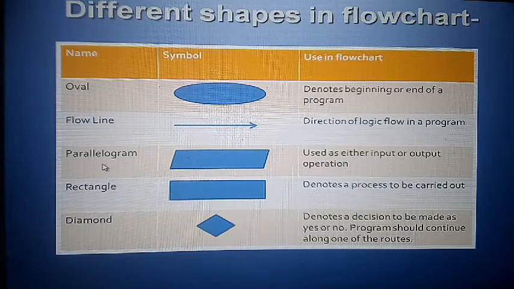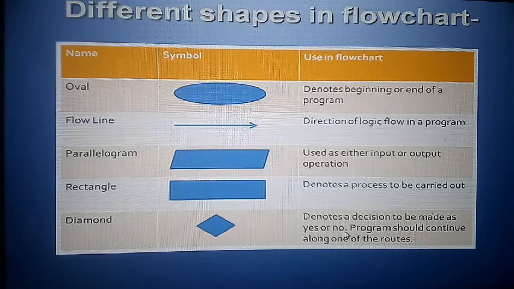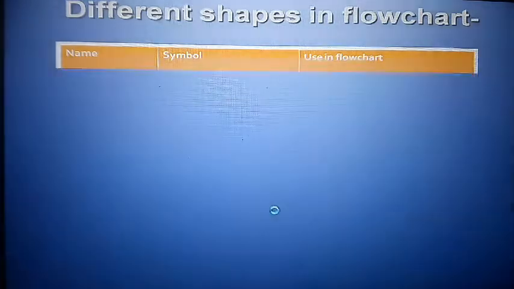And parallelogram is a shape for input and output operation. So here you do input and output operation. Rectangular form, this one means the process, it means execute. And diamond shape is especially for yes and no. It means the condition is true or the condition is false. Okay. So how to use them, I will explain now.